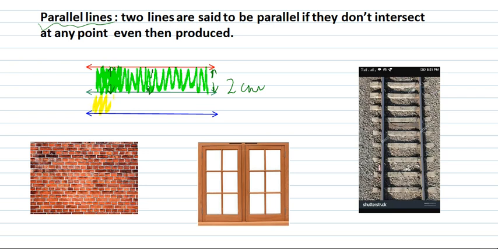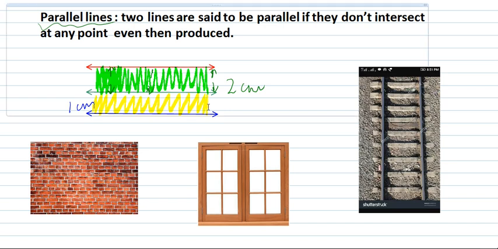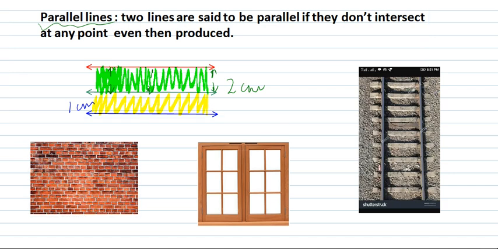Similarly, if the distance between these two lines, green and blue, is 1 centimeter, it will be 1 centimeter all over the space between two lines.